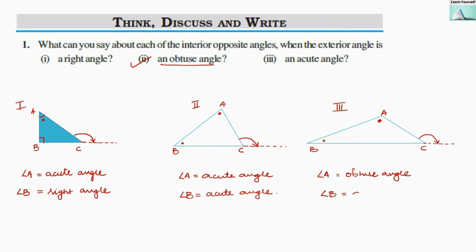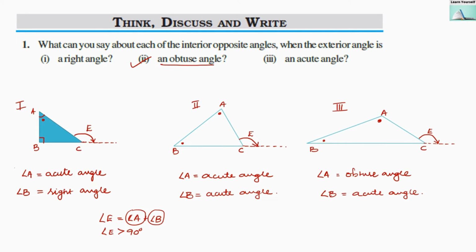Here we are using the exterior angle property. If I denote this obtuse exterior angle as angle E, then angle E is equal to the sum of angle A and angle B. If angle E is greater than 90 degrees, then the sum of angle A and B will also be greater than 90 degrees.